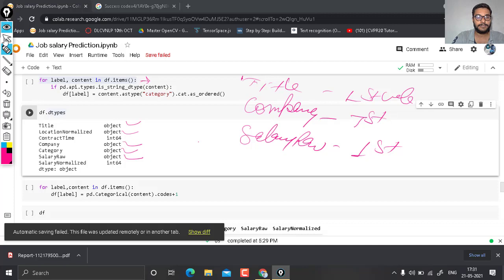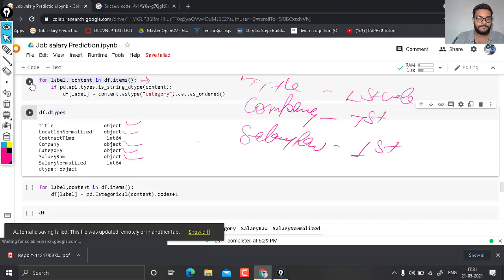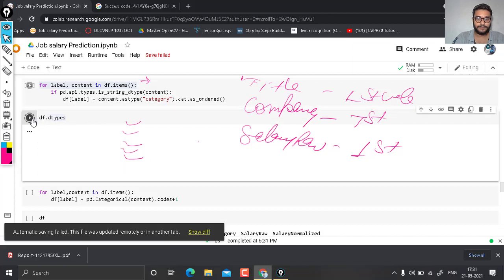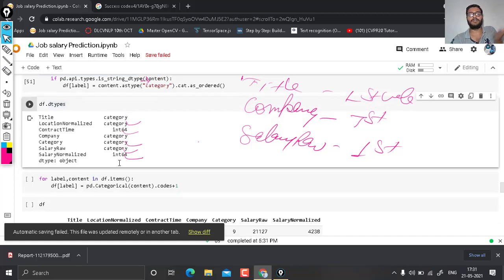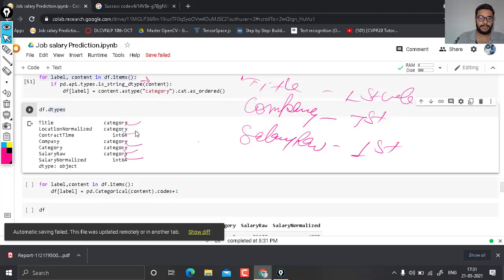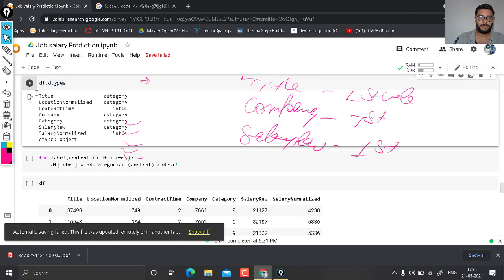So let's see how it happens. First run this code, then run this code. Now you see they are all converted into category type. I don't know what the main use of this was, but I have seen this code, so I have shown it to you all. You can do this operation. I don't know what effect it has on the result. I think there is no change, but you can know it for the knowledge.